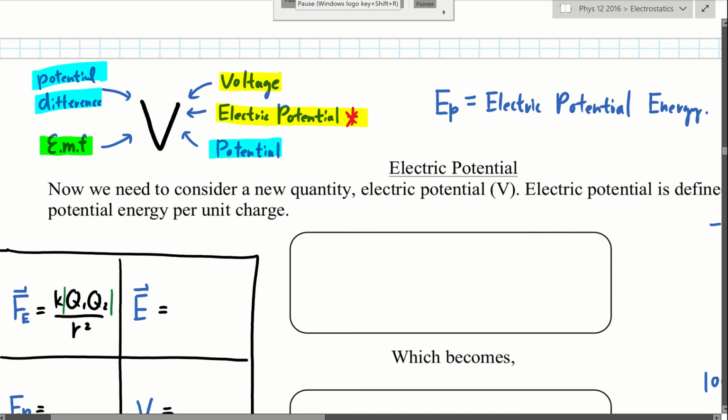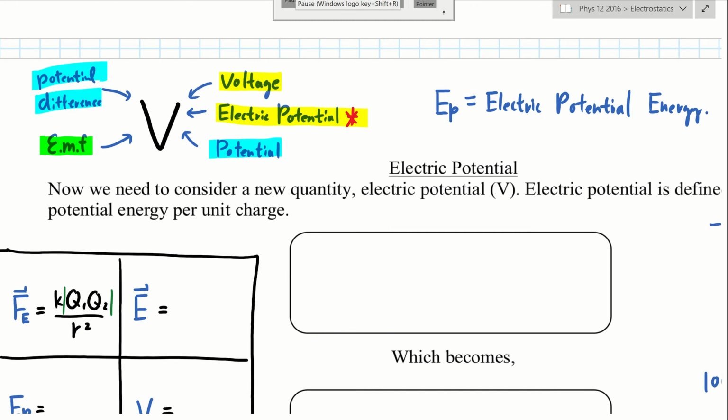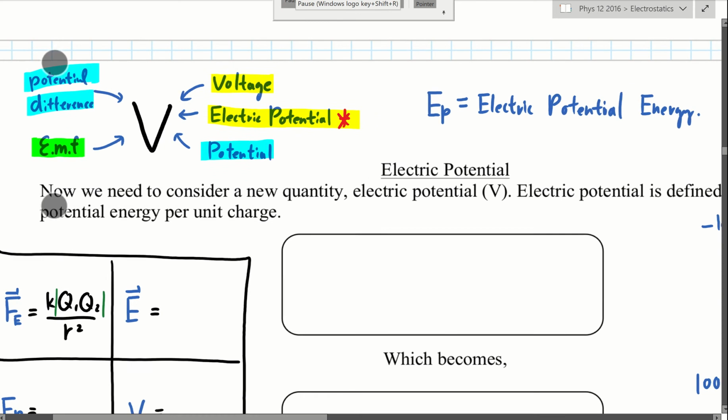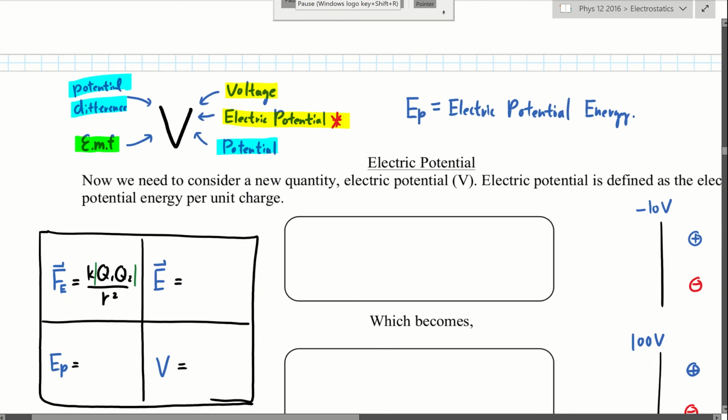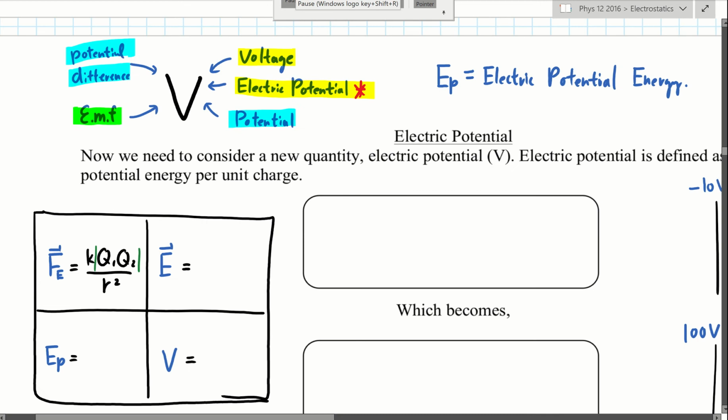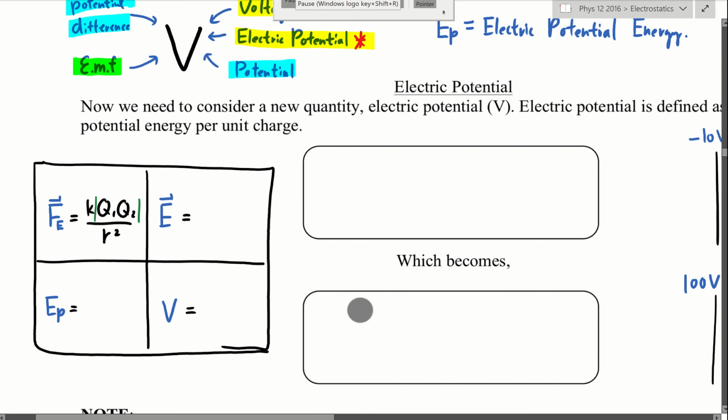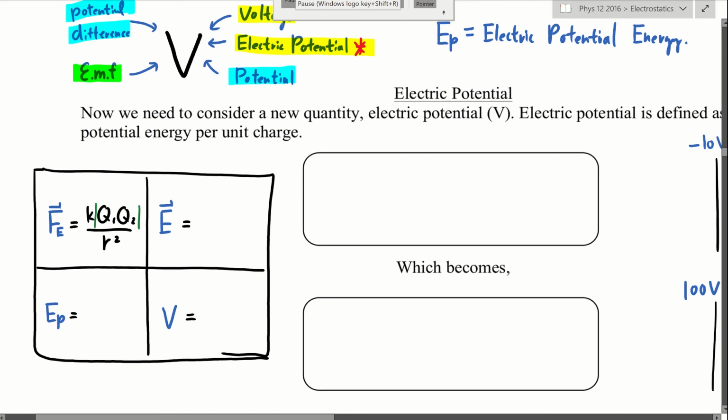For this lesson, we'll mostly use the term electric potential, potential, or potential difference. But it's really just voltage: the amount of energy carried by 1 coulomb of charge, protons or electrons. It's not a completely new quantity.